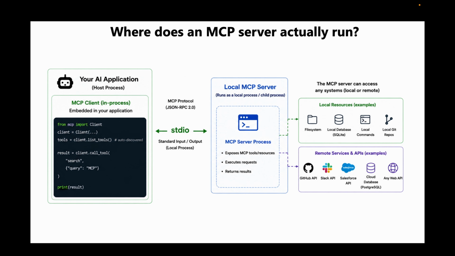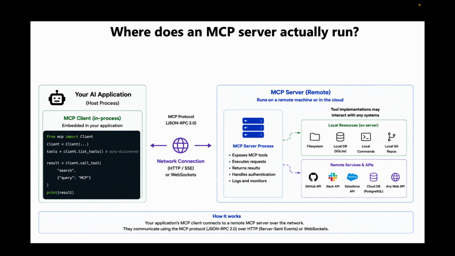It basically does the integration with backend systems, and these backend systems could be on the network or even on the same server. For example, it can interact with the local file system, execute shell commands, query a database, or work with a local Git repository. At the same time, it can also connect with remote systems such as GitHub, Slack, Salesforce, cloud databases, or virtually any web API. When the MCP server is hosted remotely on a different server over the network, the MCP client uses transports such as HTTP with server-sent events or WebSockets to create a two-way communication with the MCP server.